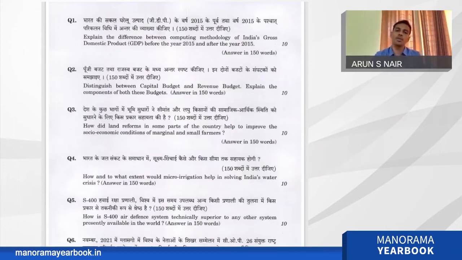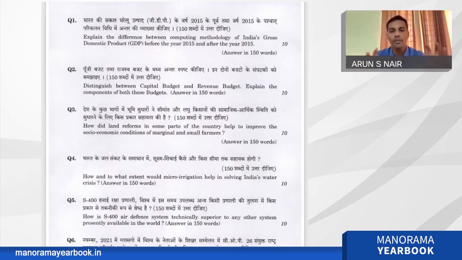And every aspirant who is preparing for prelims and mains should know the capital budget and revenue budget. What are the components of capital budget and revenue budget? Capital budget means the money which is received or spent for capital assets, and revenue is for the revenue. Most candidates might have studied this using some flow chart or a table. By delineating the components, in capital budget, on one side you will get capital expenditure and on one side you will get capital receipt. And in revenue budget, you will get revenue expenditure and revenue receipts.